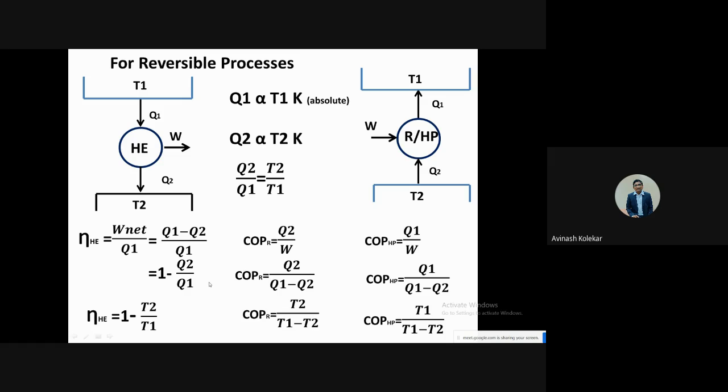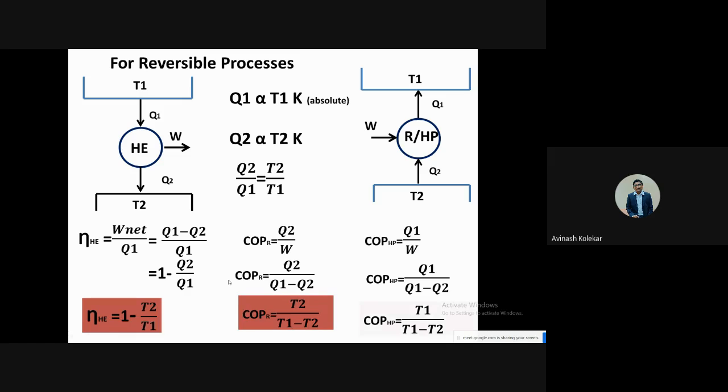Otherwise, you have to consider them in terms of heat. So Q2 upon W and Q1 upon W will be the COPs for any refrigerator or heat pump. But when you are having reversible processes, you can use both formulas. So this you should remember.